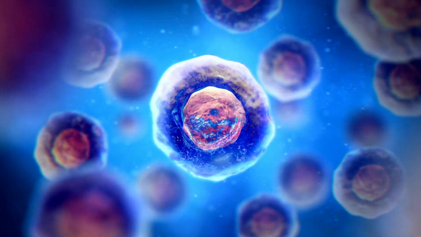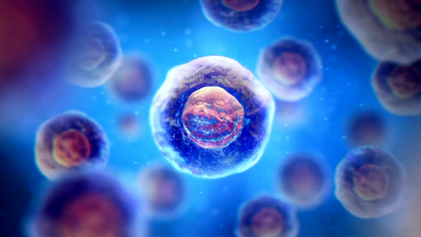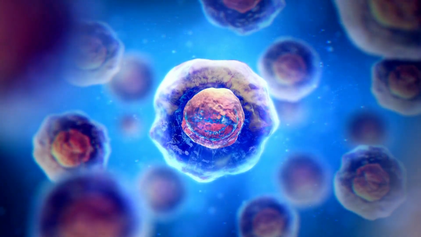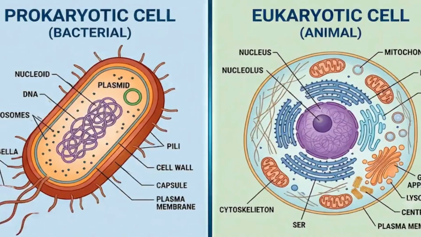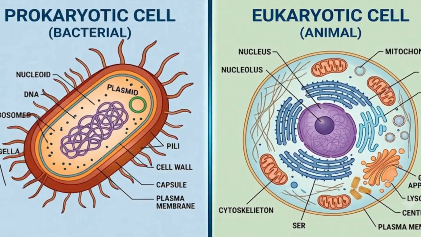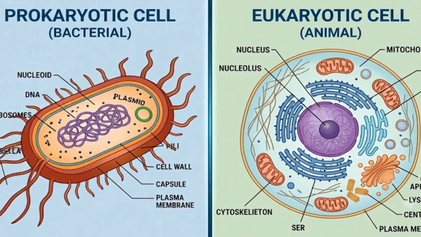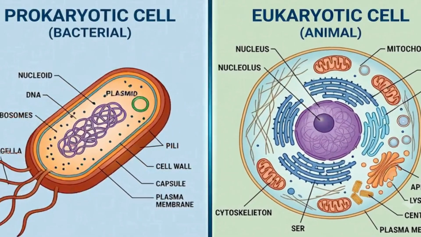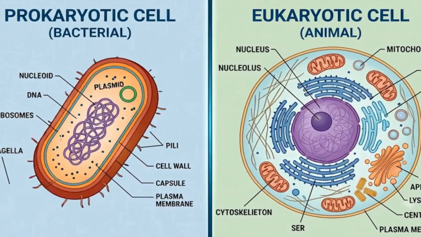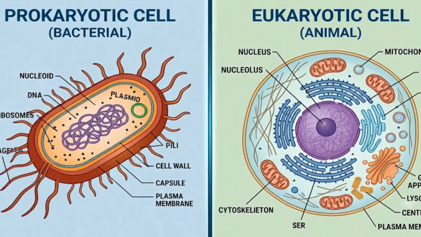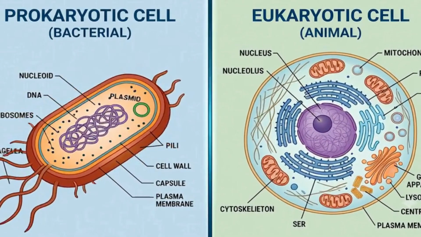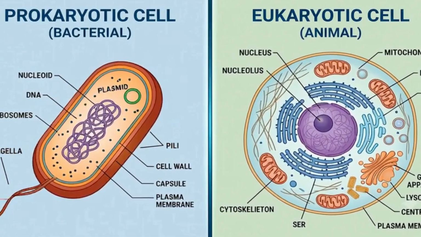Before we look at our own cells, we need to understand two main branches of the cell family tree: prokaryotes and eukaryotes. Prokaryotic cells are ancient, extremely small, and simple. The defining feature: they do not have a nucleus. Their DNA just floats around freely inside the cell. Bacteria are the most common prokaryotes.